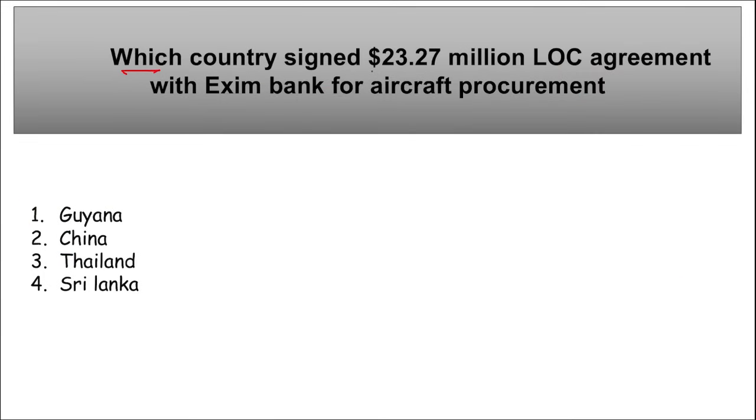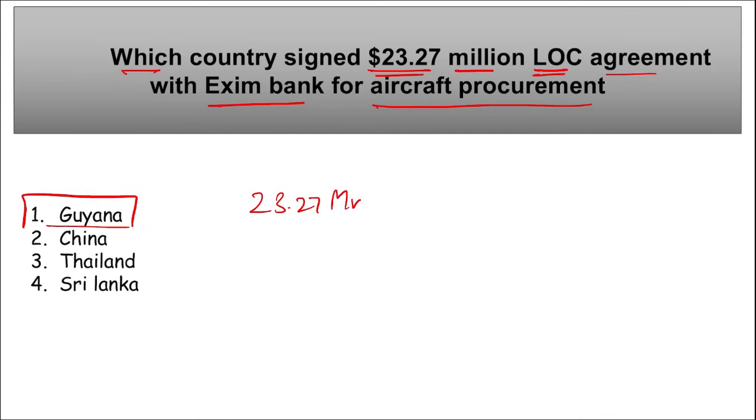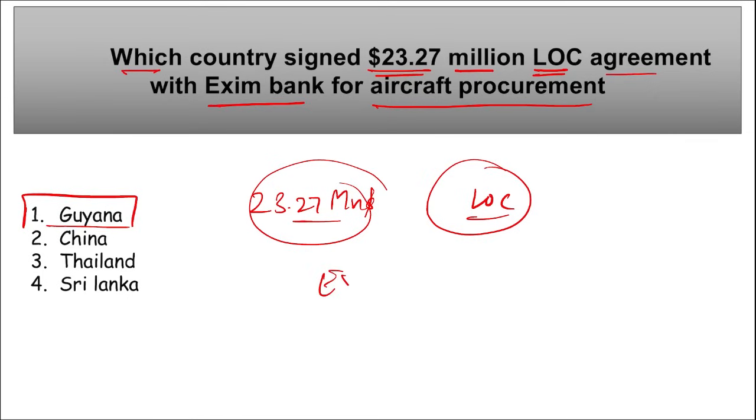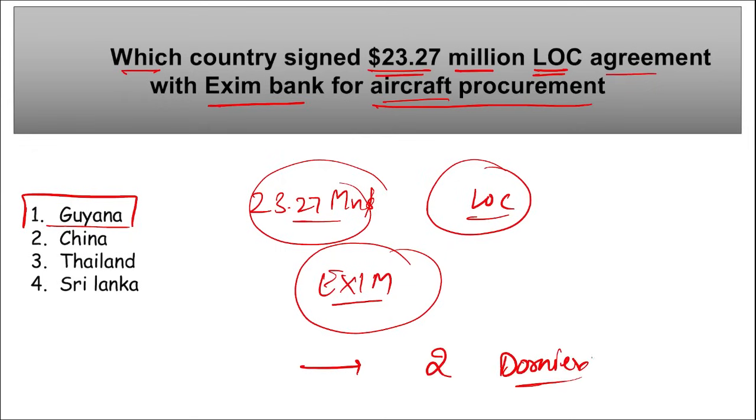Next is, which country signed $23.27 million LOC agreement with Exim Bank for aircraft procurement? It is Guyana. They have signed $23.27 million line of credit, LOC, correct? And it was with whom? It was with Exim Bank, that is Export and Import Bank of India, and it is for the procurement of aircraft. Which aircraft? That will be 2 Dornier aircraft, right? These are the surveillance aircraft. Take a note of this. Important. And these Dornier aircraft will be developed by Hindustan Aeronautics Limited.